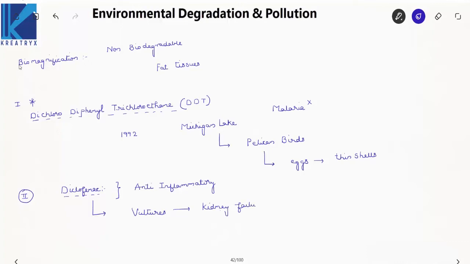So due to this, what happened? This diclofenac is banned because the vulture population was decreasing significantly. The Indian government banned this diclofenac drug in the year 2006, and it is also banned in Nepal and Pakistan. And see here, there are vulture restaurants which provide diclofenac-free meat to vultures. They are located in Maharashtra, Pune, and also in Punjab. We have discussed this in the previous videos. Focus on this, this is one more important one.